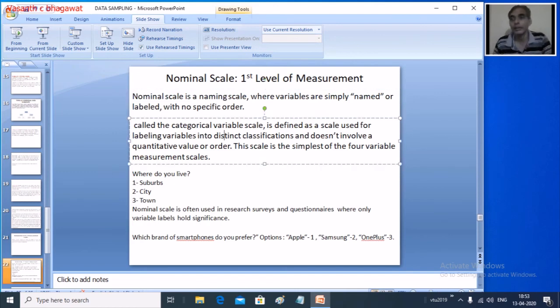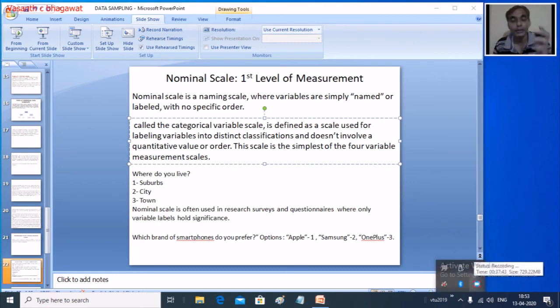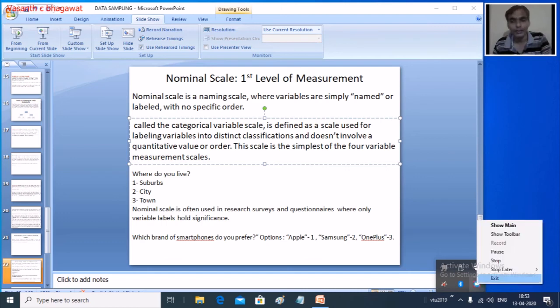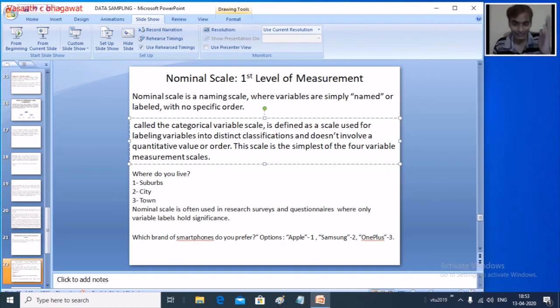You have categorical data on one side, and numerical data on the other, and under numerical you have discrete and continuous data. How do we measure all this data? We have measurements for all of this. We'll look into the 4 levels of measurement.